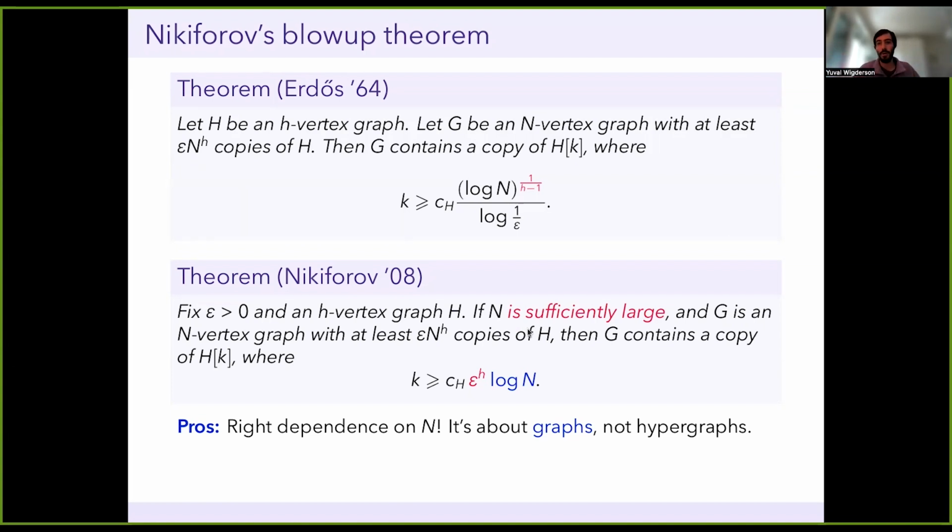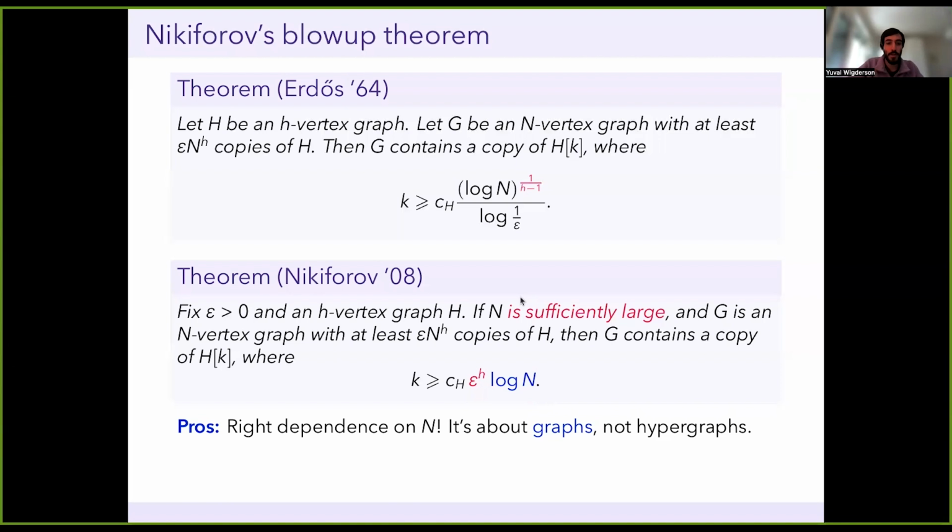So another very important example is the triangle removal lemma, or the Ruzsa-Szemerédi (6,3) theorem. So the fact that we got really this correct logarithmic dependence, as opposed to the incorrect power of log n in Erdős's theorem, is because Nikiforov is really seeing the graph structure. So that's the good stuff.